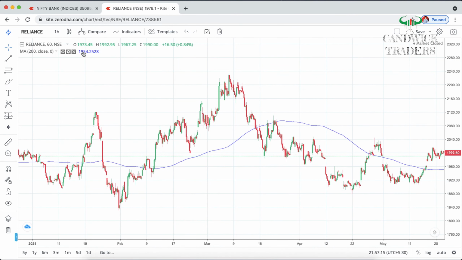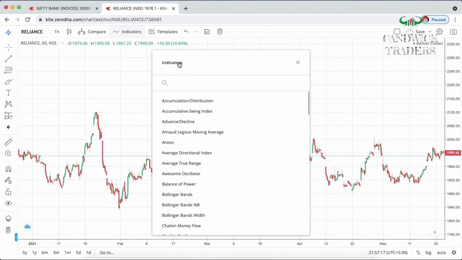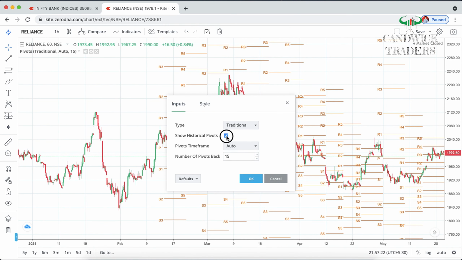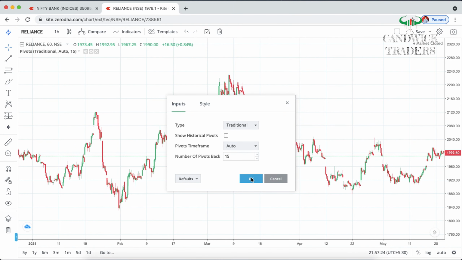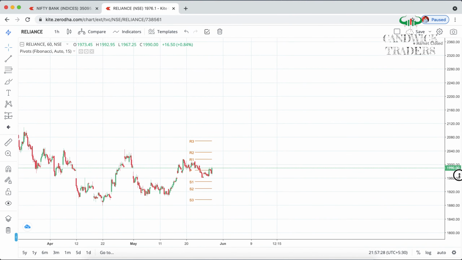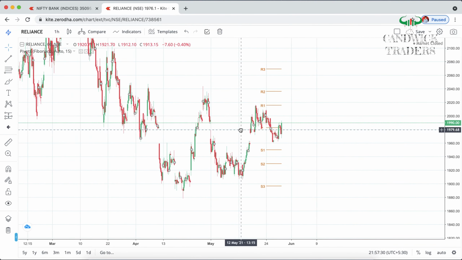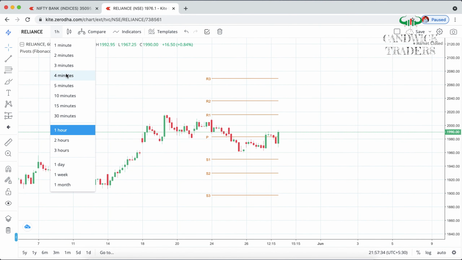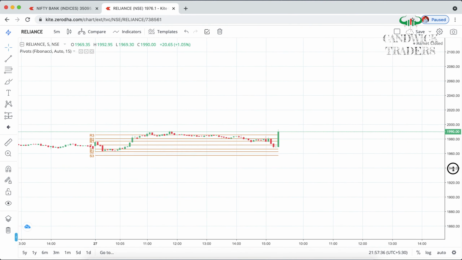Next, pivot points, I'll show you that also. Pivot. I'll remove the historical. This is 1 hour. Let me change to a lower time frame, that is 5 minutes.